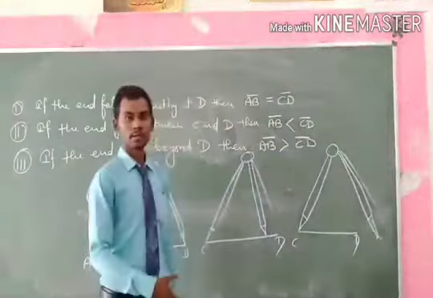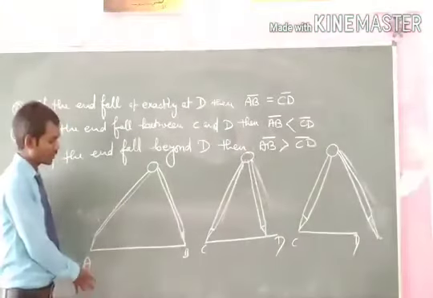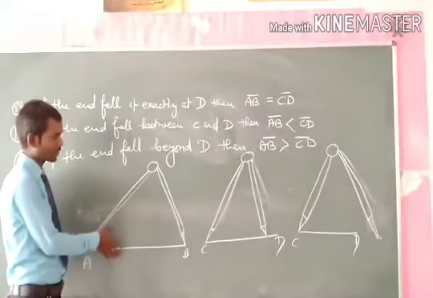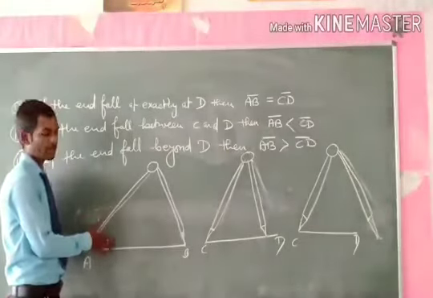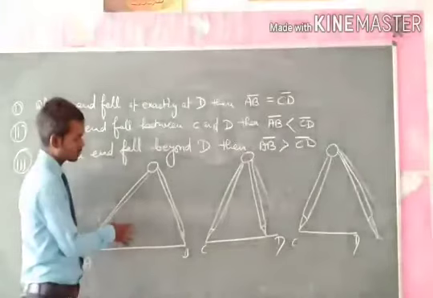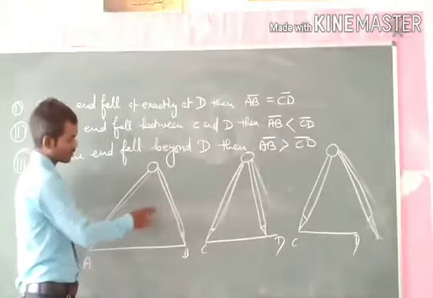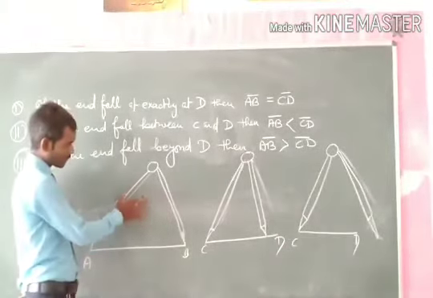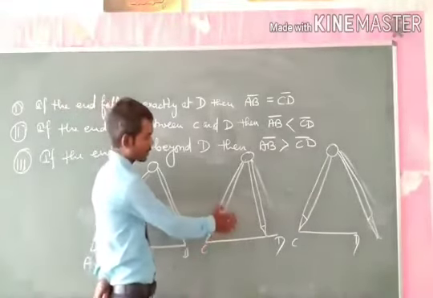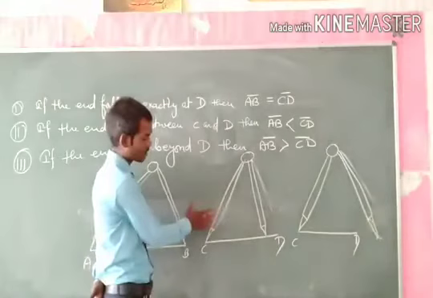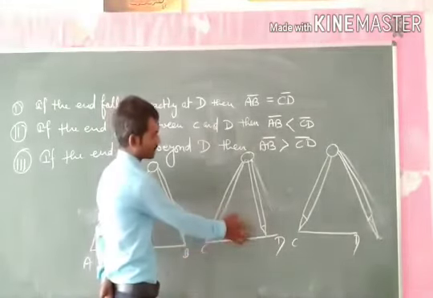In these three figures, we first measure the length of the line segment AB using the divider like this. Now, without changing the distance in the divider, we place it in this manner on the line segment CD. Then we get such a case.